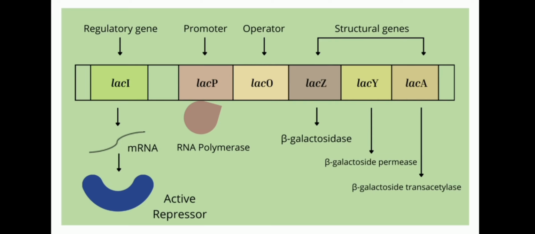LAC-P is a promoter gene. It is where the RNA polymerase specifically binds during the initiation of transcription. RNA polymerase is a single unit protein that transcribes all bacterial operons.